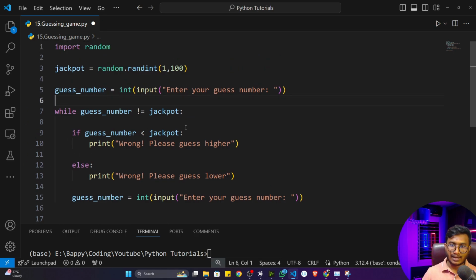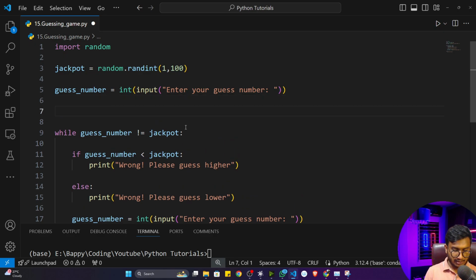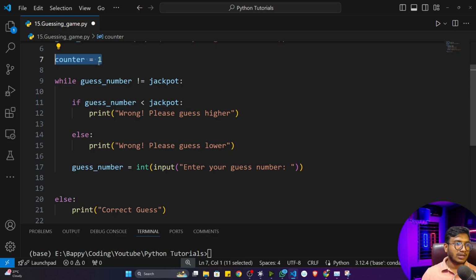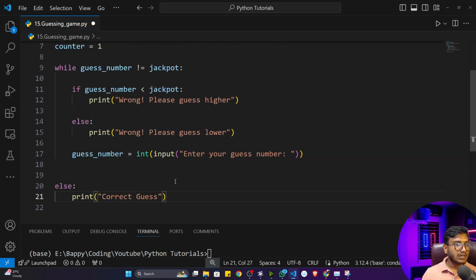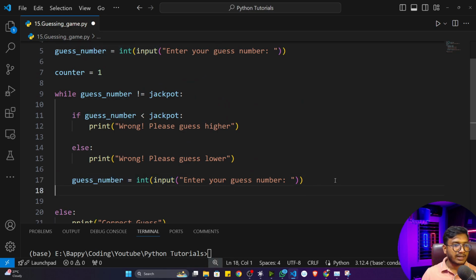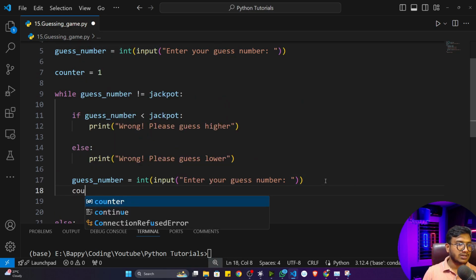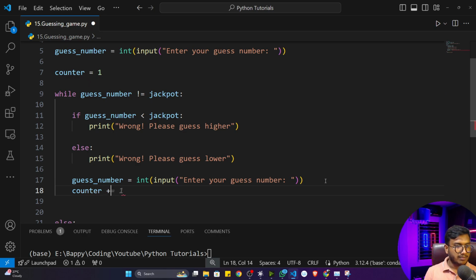So for this, what I can do is assign a variable called counter. I'll make it 1, because at the very first time he is guessing the number one time, right? So that's why I have assigned counter 1, and after giving this input, this counter will change. So here I'll write counter plus equal 1.